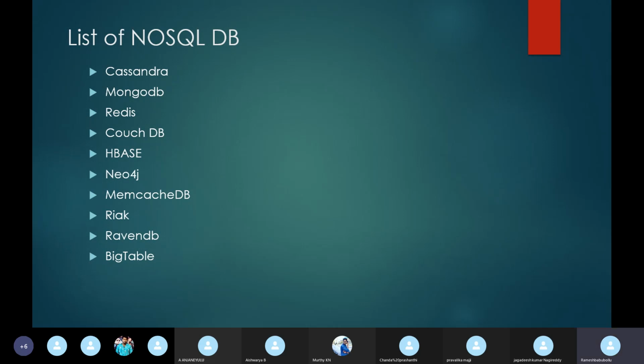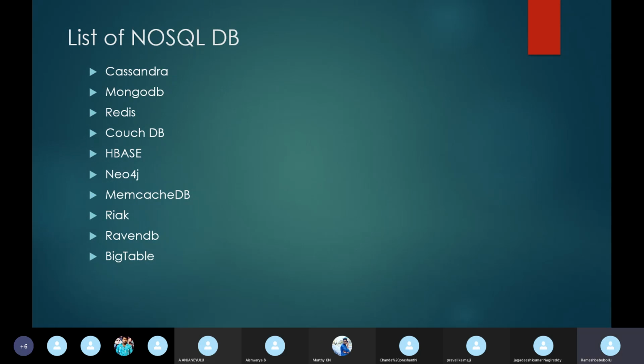NoSQL databases come in a variety of types based on their data model. The main types are document and key-value formats. It provides flexible schemas and scales easily with large amounts of data and high user loads. We will discuss this with an example.